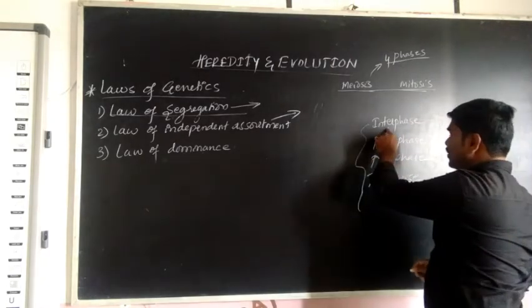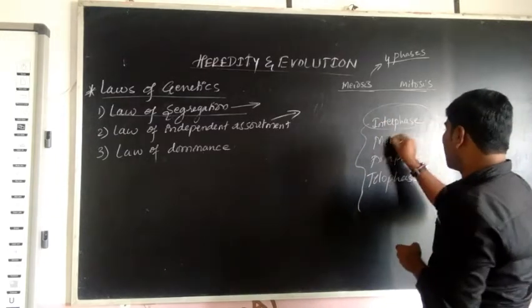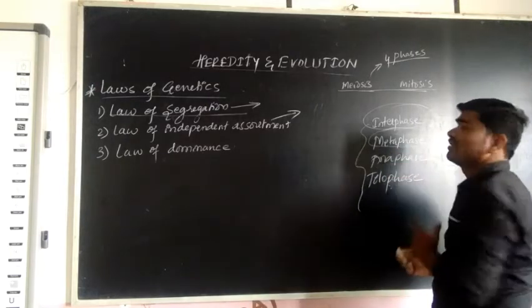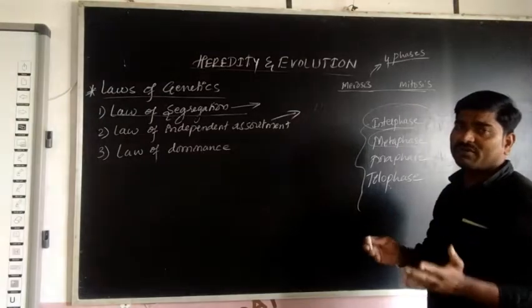So these are the 4 phases during the cell division. In the interphase, this is the first phase, and the second phase of cell division is nothing but metaphase. Meiosis is a type of cell division.